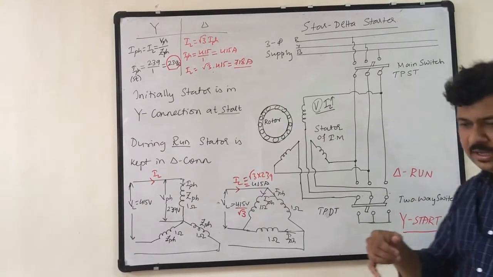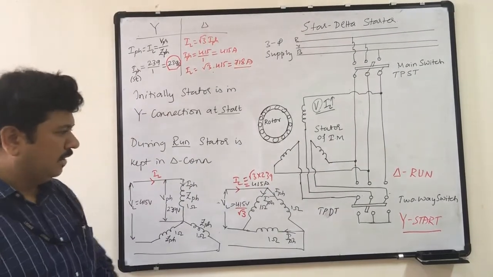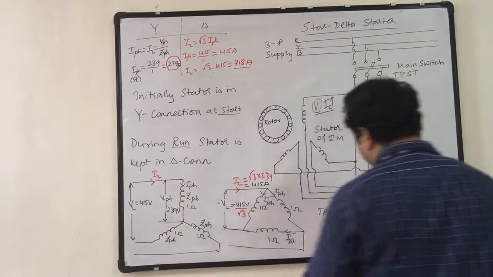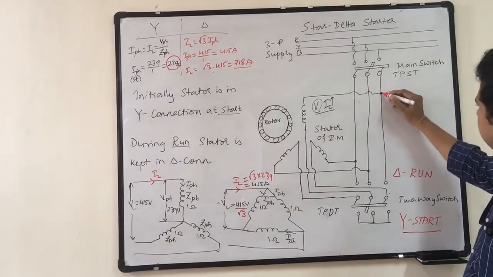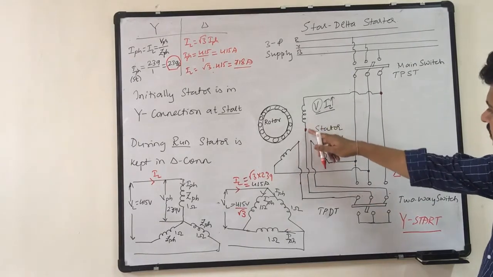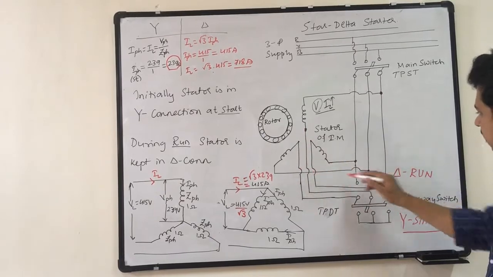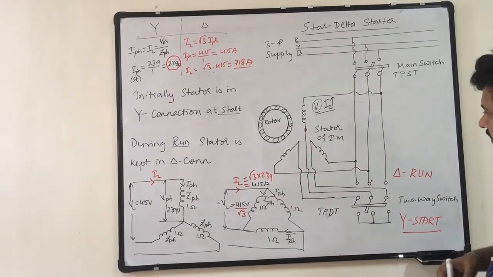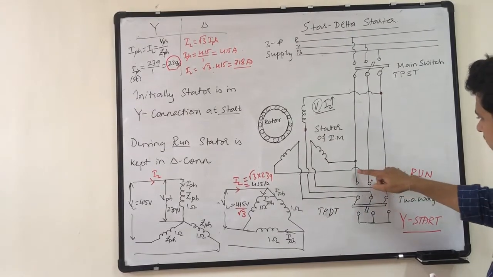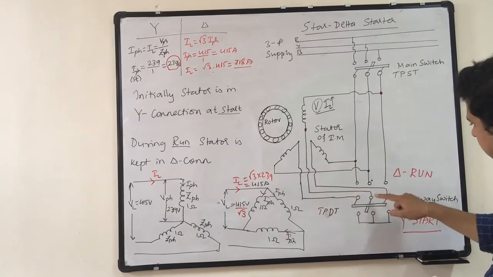Now when the speed catches up to 50 to 60% of its full load value, then I will turn the switch to the other side. When I turn the switch to the other side, you can observe the second end of the first phase is connected to here. It will come here. First end of the second phase. Second end of the first phase is connected to, sorry, where is it?